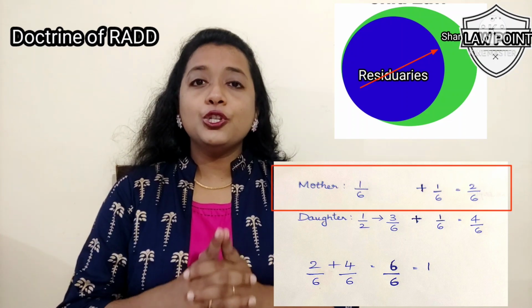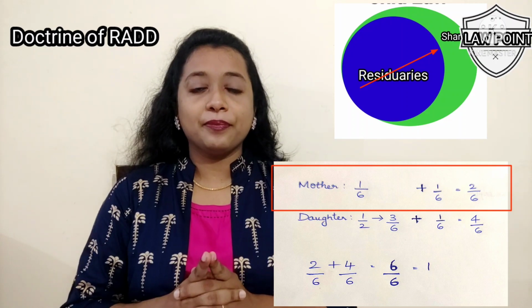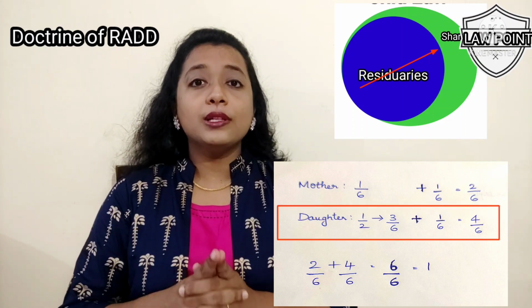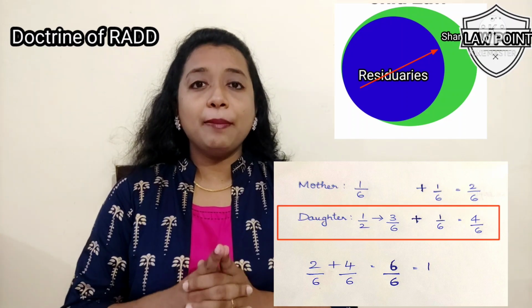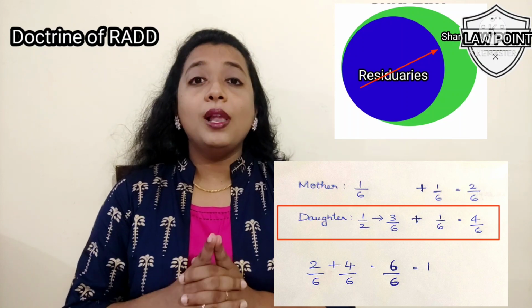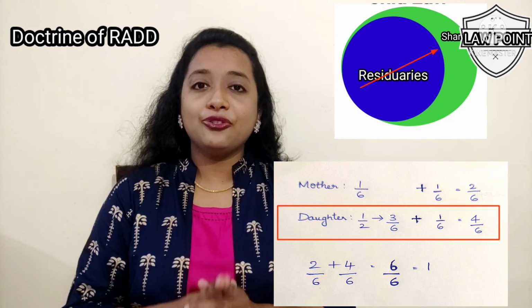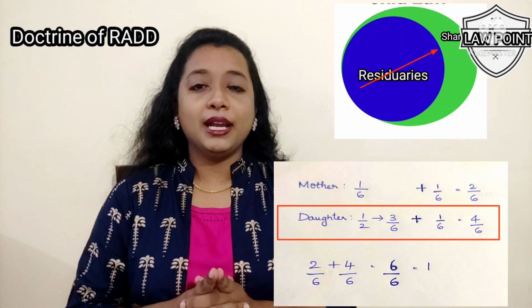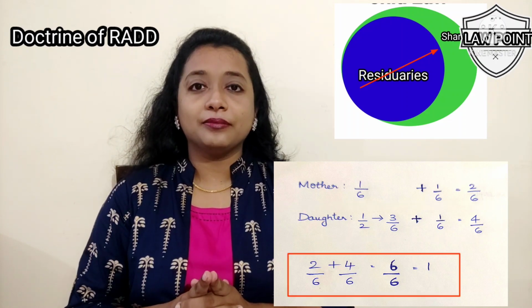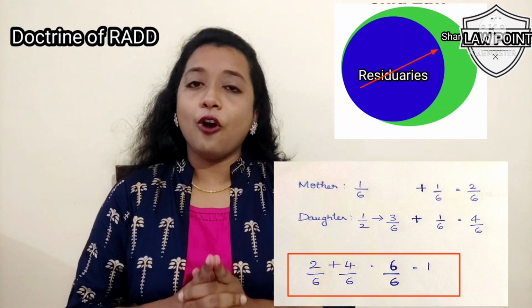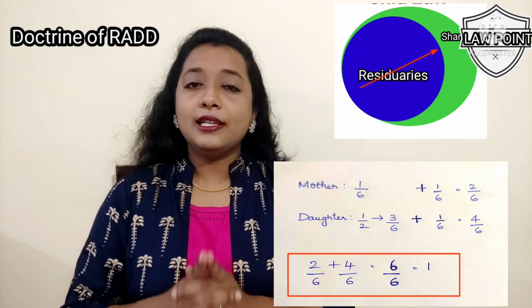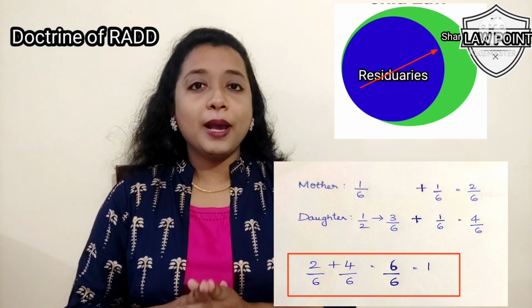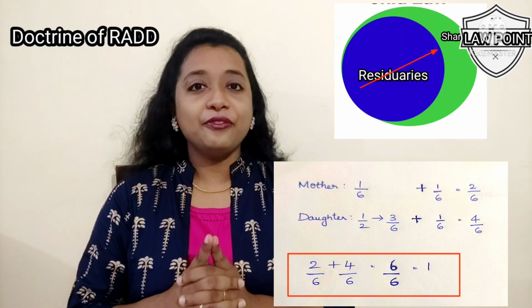That comes to 2/6 share. Now daughter, who was getting half, that was 3/6 earlier, will now get 1/6 extra. Then her share becomes 4/6. Now let's total the share of mother and daughter. It's 2/6 plus 4/6 equal to perfect 1.